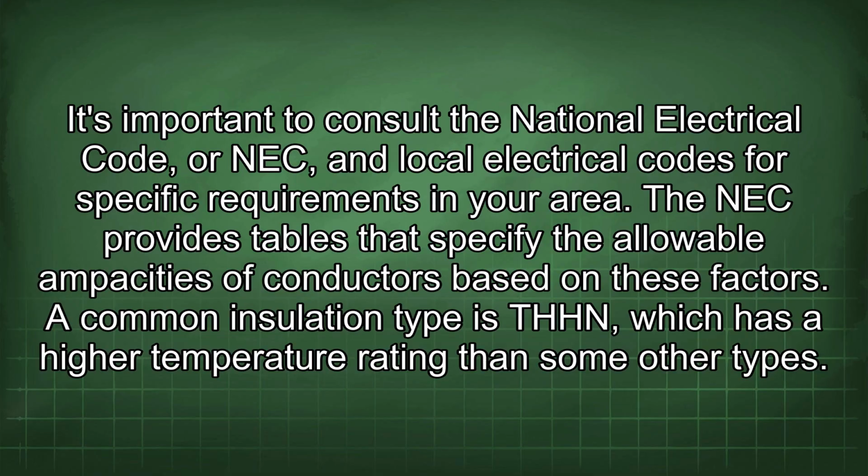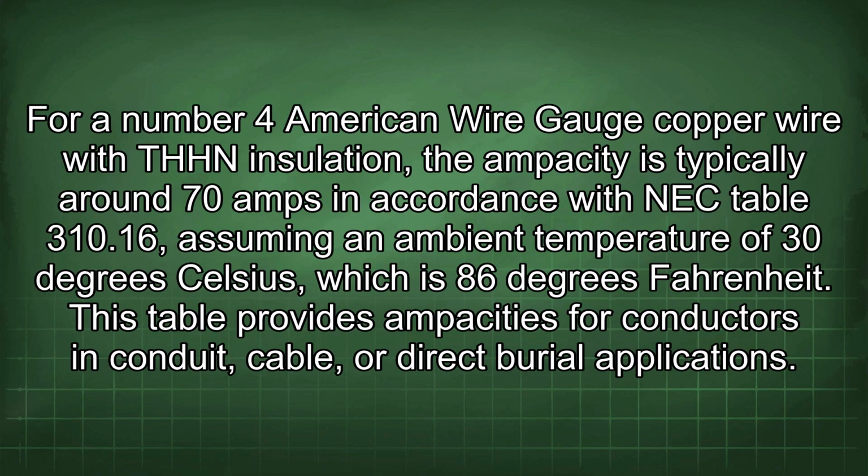A common insulation type is THHN, which has a higher temperature rating than some other types. For a number 4 American wire gauge copper wire with THHN insulation, the ampacity is typically around 70 amps in accordance with NEC table 310.16, assuming an ambient temperature of 30 degrees Celsius, which is 86 degrees Fahrenheit. This table provides ampacities for conductors in conduit, cable, or direct burial applications.